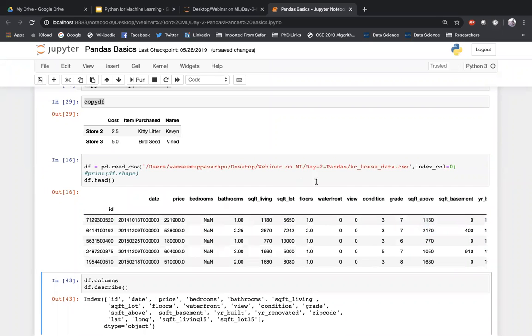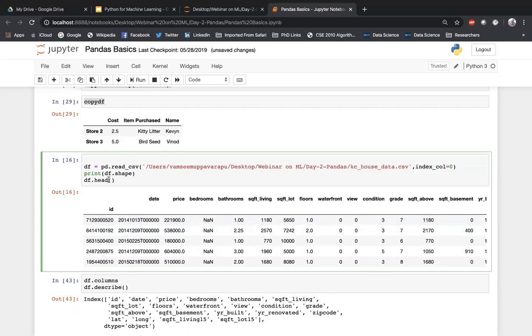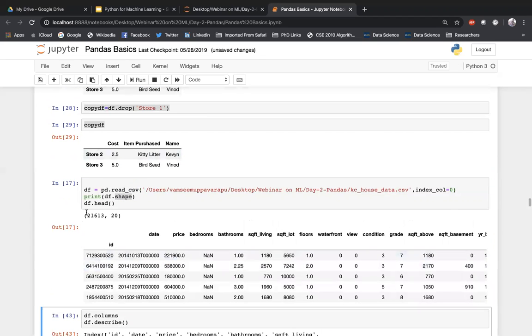The 0th column, the ID column, is now taken as the index, so we don't have the default pandas indexing anymore. If you want to see the shape of the data, you can print df dot shape. We have 20 columns right now and 21613 rows in this data set.